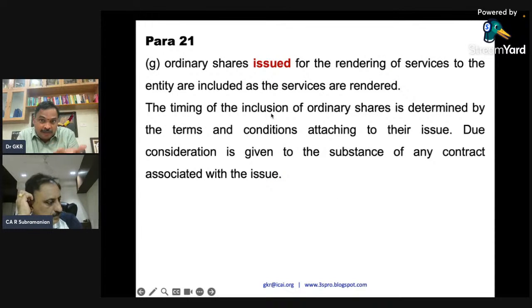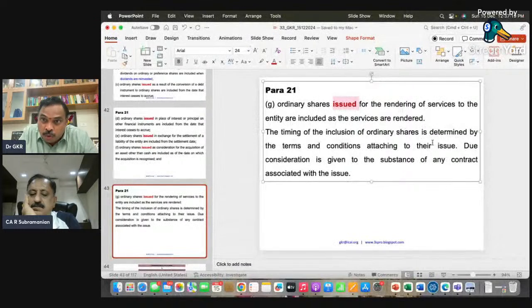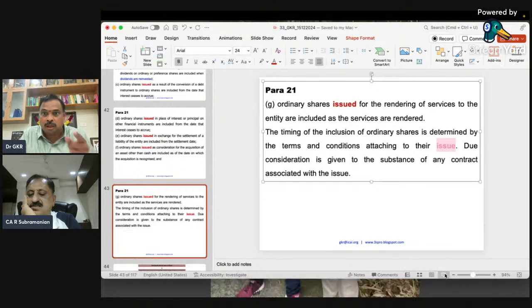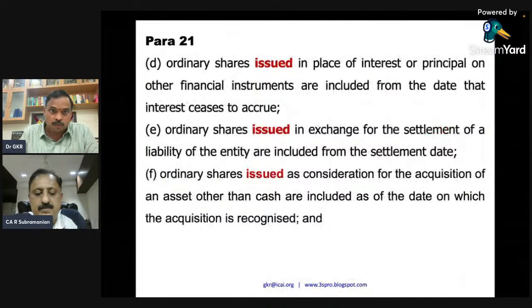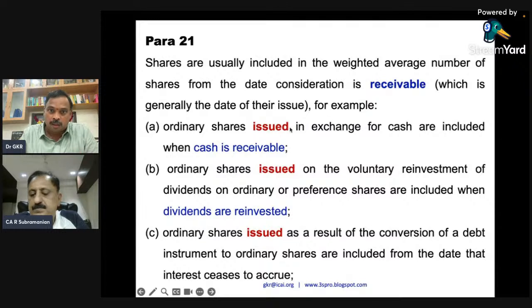The timing of the inclusion of ordinary shares is determined by the terms and conditions attaching to their issue. The word issue is very important. That means even if the amount is outstanding, shares issued in exchange are included even when the cash is receivable.